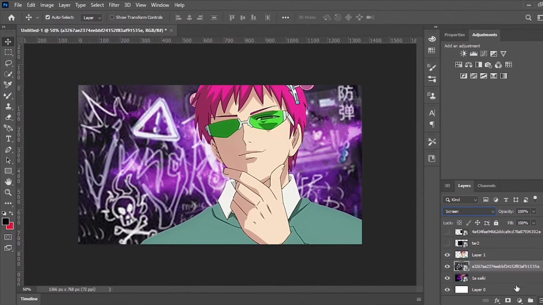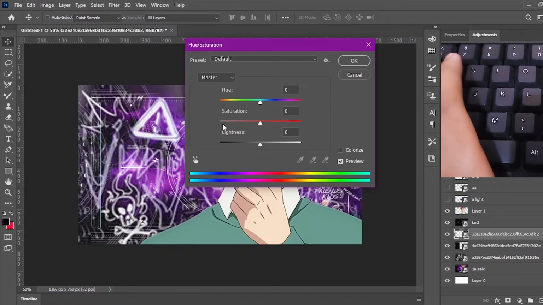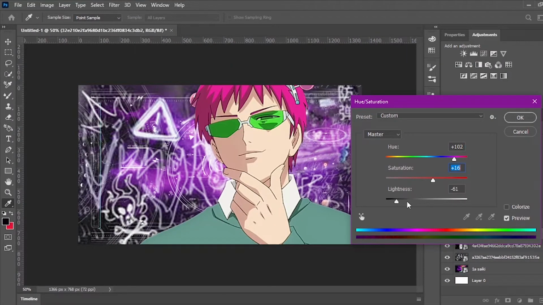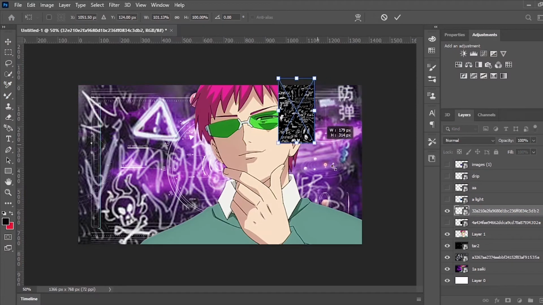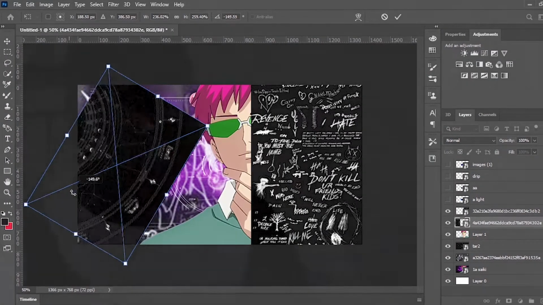If your overlay is colored and you want to change the color, press Ctrl U to show the hue and saturation. And this changes only the image that you selected. Do the same process. The more overlays, the uglier it will be. Just kidding. Find great overlays to add.